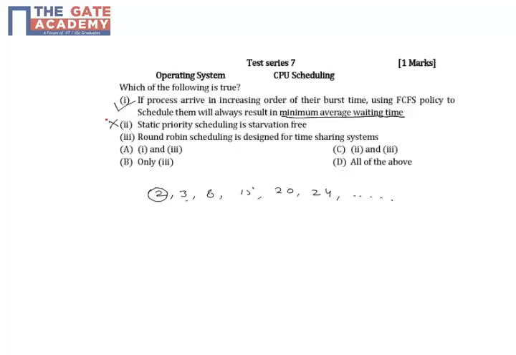Point third, round robin scheduling is designed for time sharing systems. Yes, it is correct. This is the basic requirement for round robin scheduling or for a time sharing system. So the first and third are correct. So according to this, option A is the correct one.